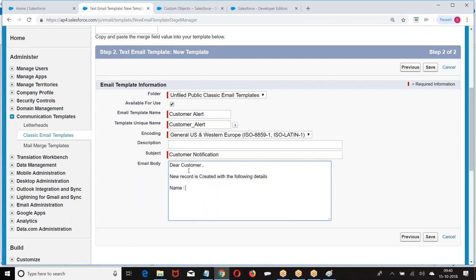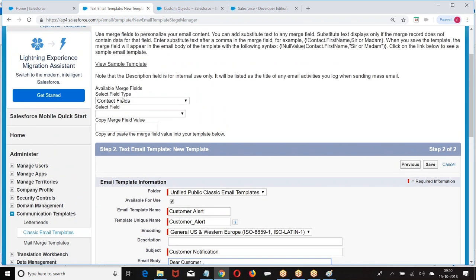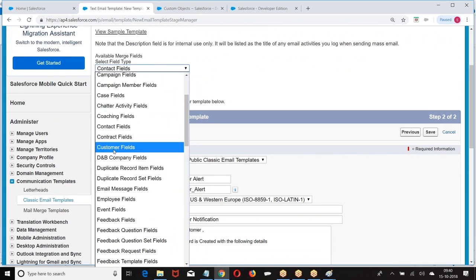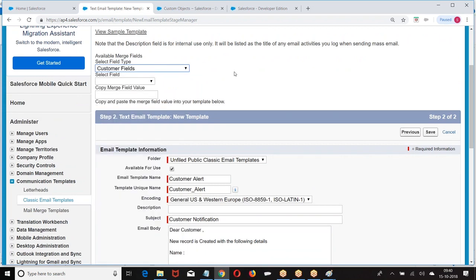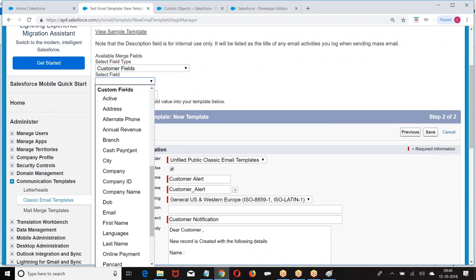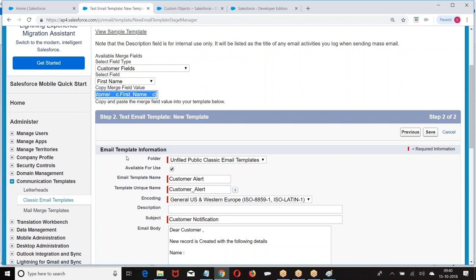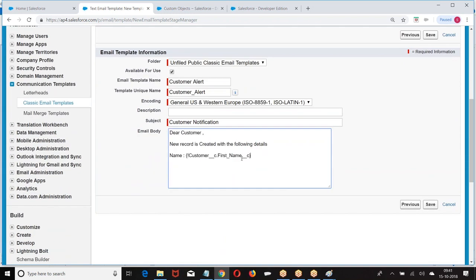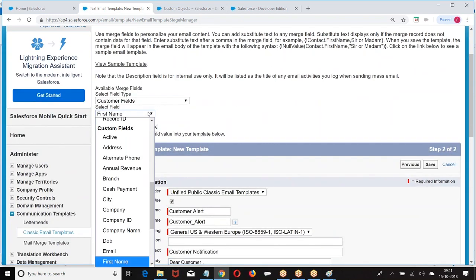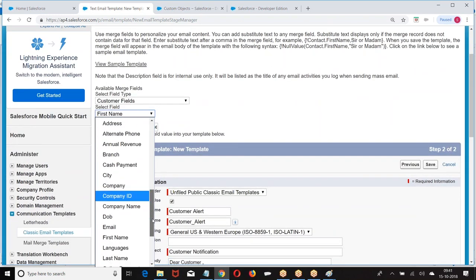So I am giving here name. Look at the top. You are finding here first name. We are embedding the data. So on whichever record the workflow rule is running, that record data we are embedding.